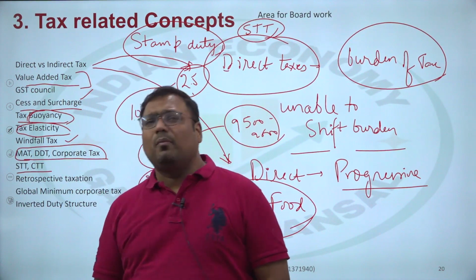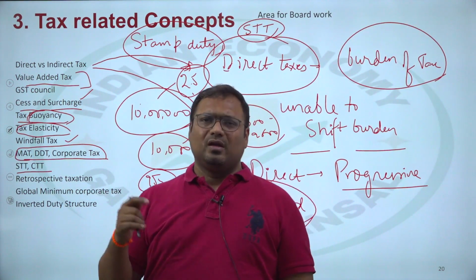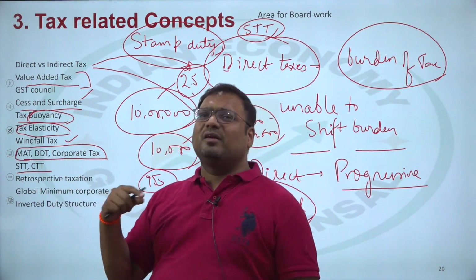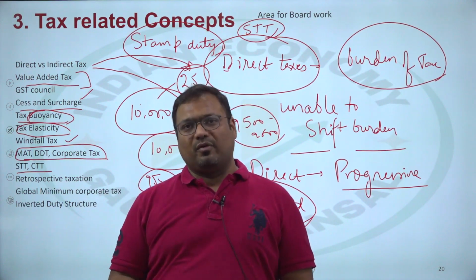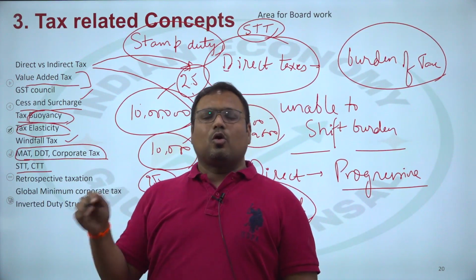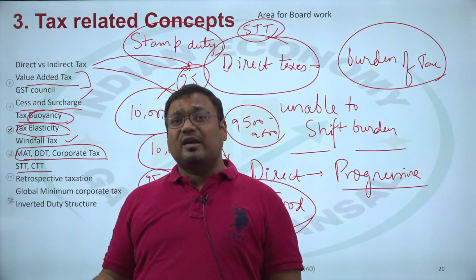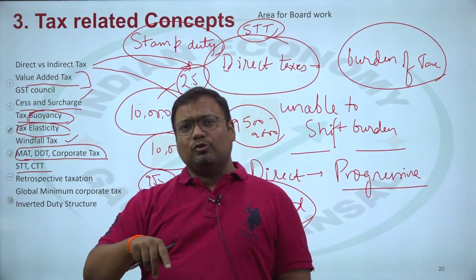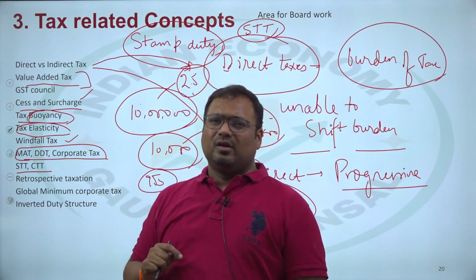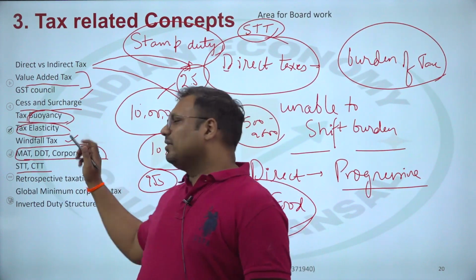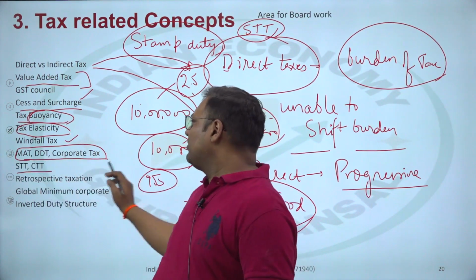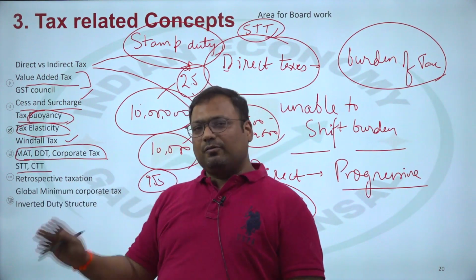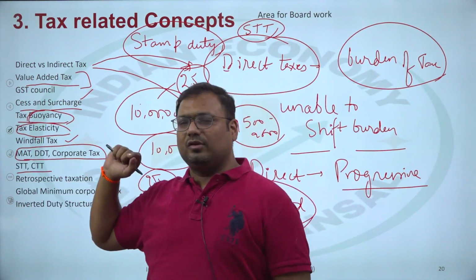MAT is the minimum alternate tax which people have to pay if their corporation tax payment is less than 15% of their gross profit. This is the rule. Corporate tax is on net profit, but there is an additional condition that even in ratio of gross profit it should be 15%. If you find this too technical, I will cover it as a separate topic. This entire family of taxes I will cover separately, but for now this is the short discussion.